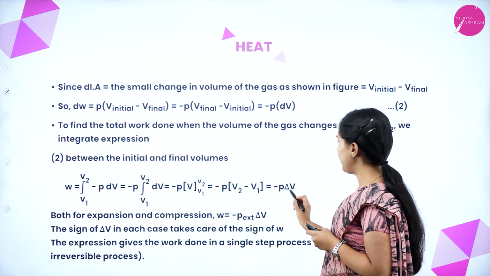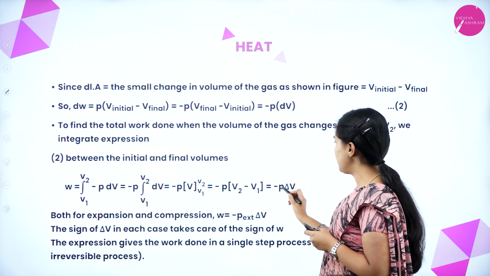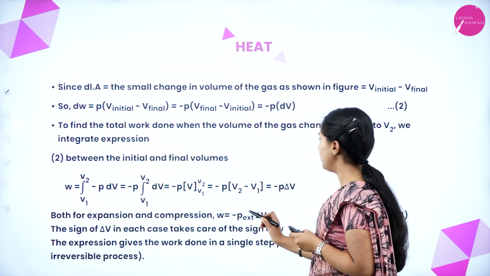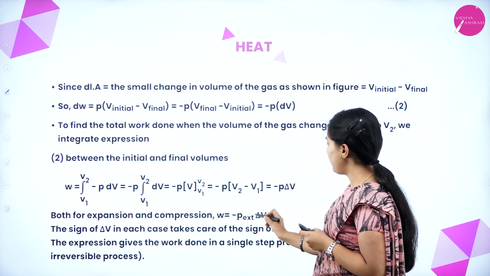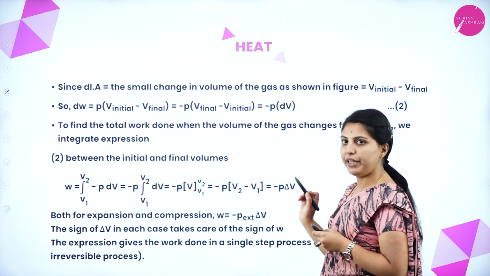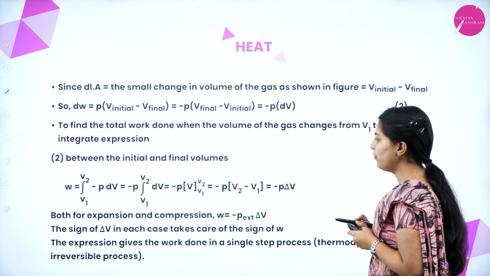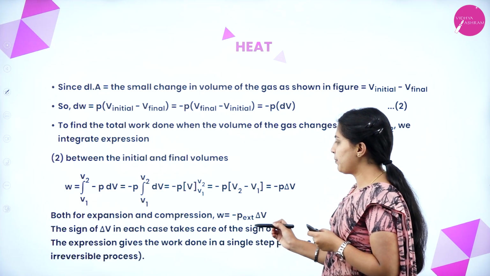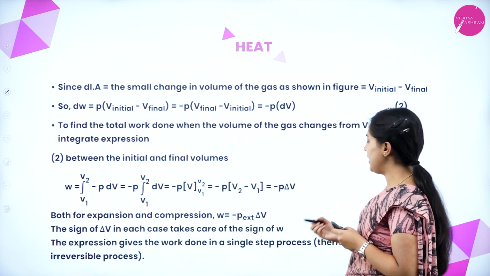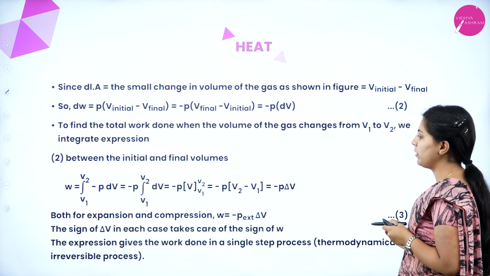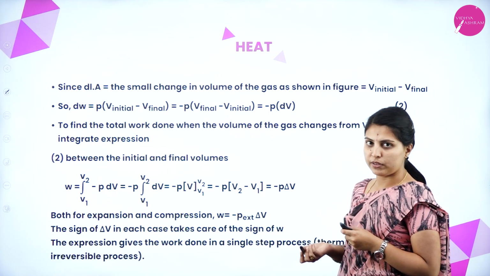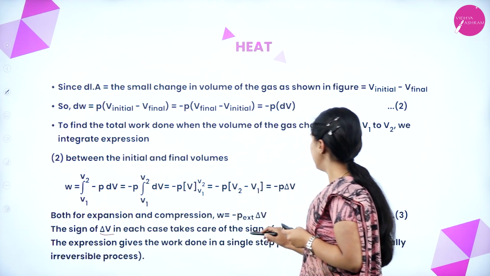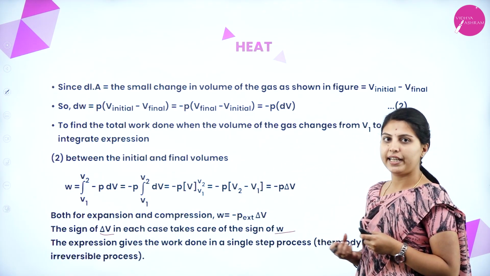The difference will be written as delta, minus P delta V. Both for expansion and compression, W equals minus P external delta V will be used. The sign of delta V in each case takes care of the sign of W. The expression gives the work done in a single step process, that is a thermodynamically irreversible process.